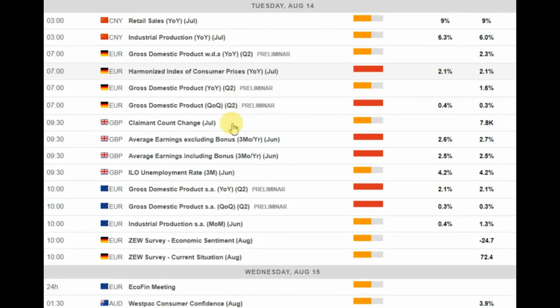However, on Tuesday, 14th of August at 9:30 a.m., we are getting US unemployment data for July. Forecasts are pointing to claimant count to fall by 7,800. Also, the unemployment rate for May is expected to stay at 4.2%, and average earnings for June are forecasted to show 2.6% from previously published 2.7%.